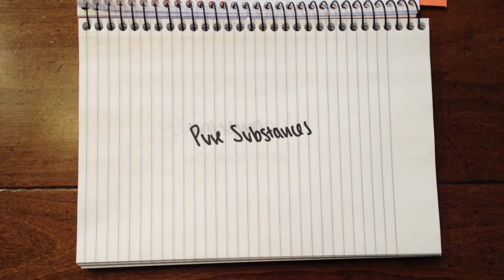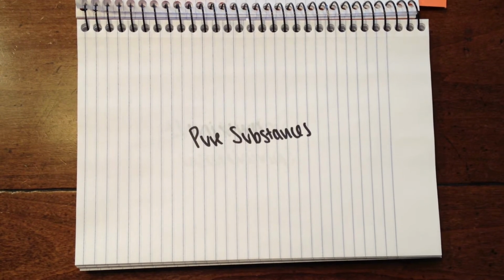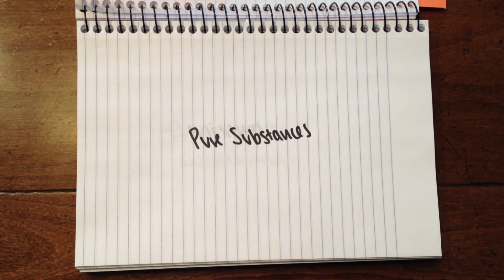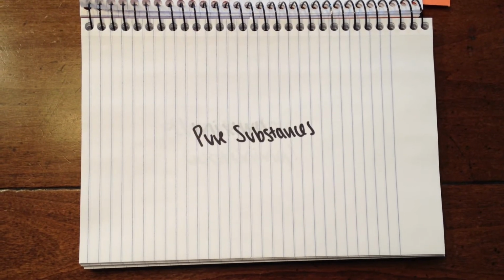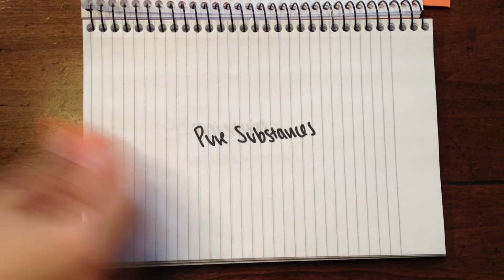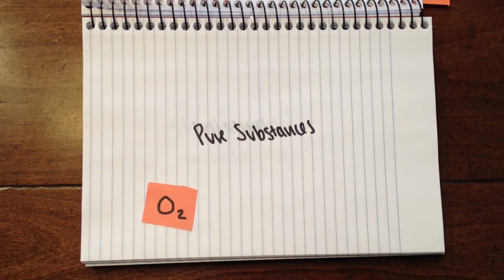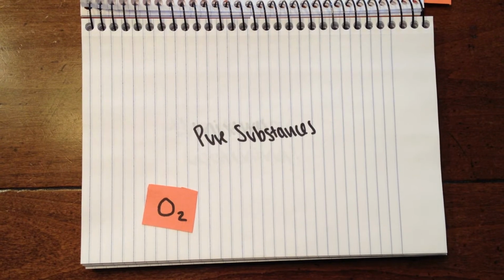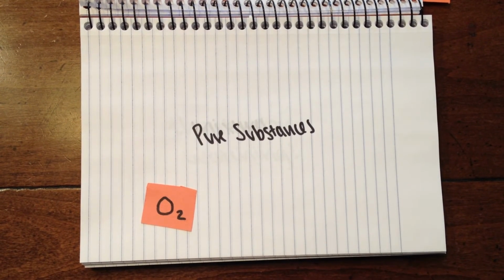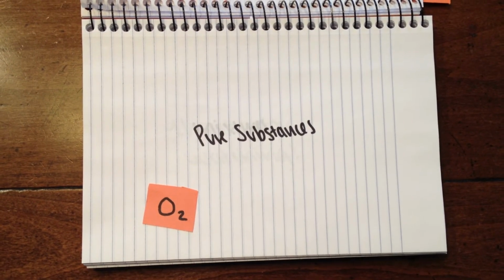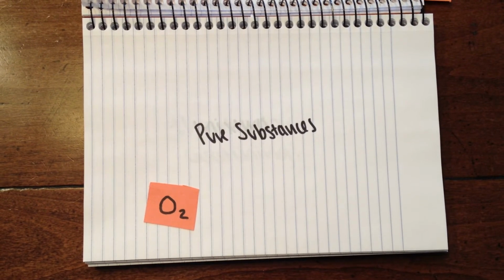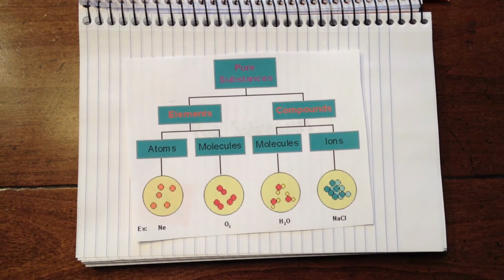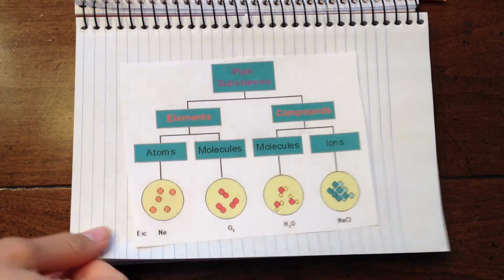Pure substances are substances with a constant composition. They can be described by a chemical formula, and they must be the definition of either an element or a compound. For example, O2 is the pure form of oxygen. Oxygen has a constant composition of oxygen atoms. It is described by the chemical formula O2 and can be described as an element. As seen in the diagram, pure substances can be elements or compounds.